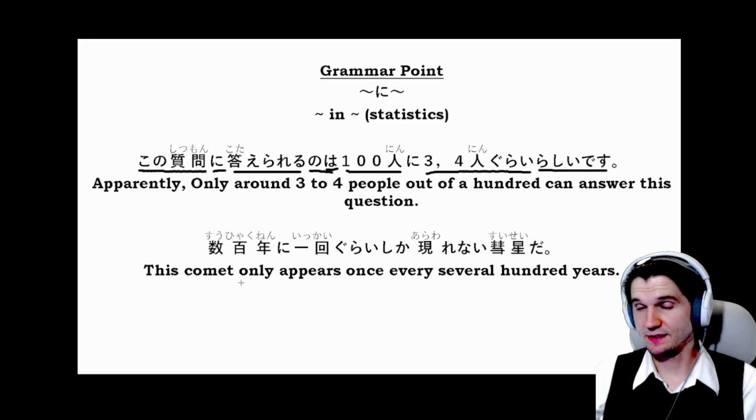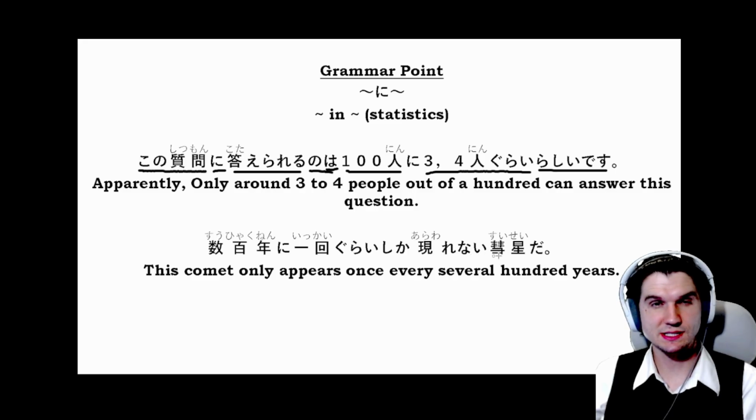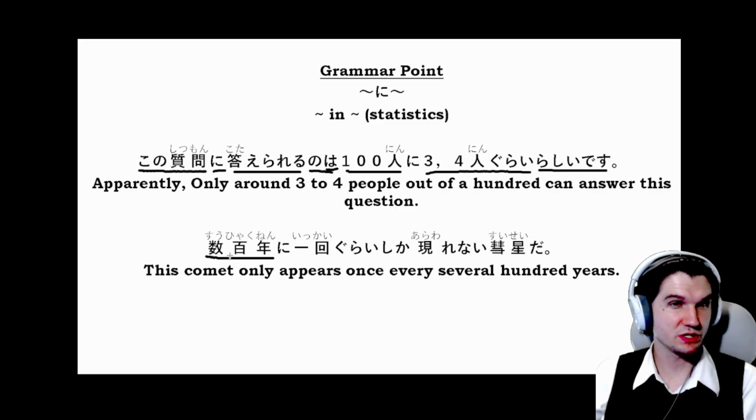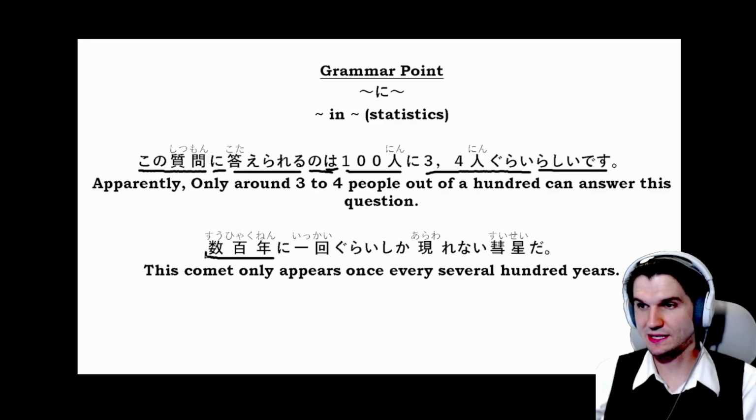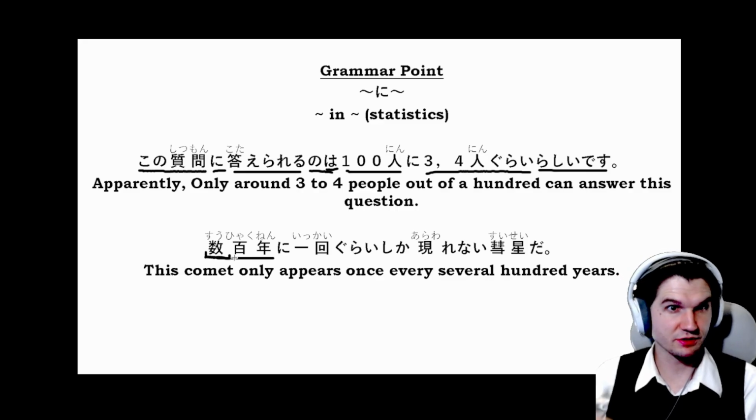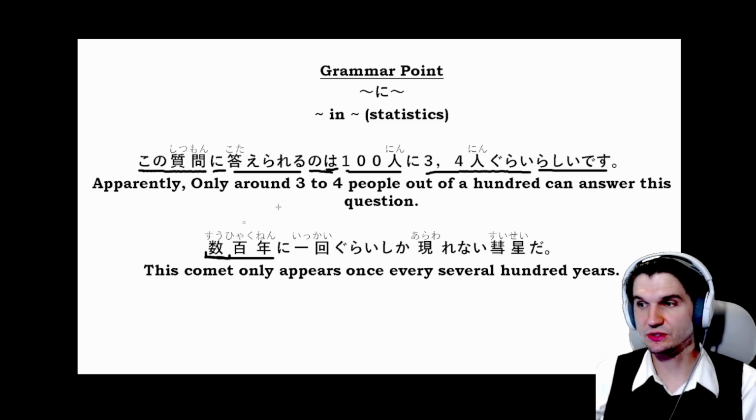So, okay, and then our other examples, we have 数百年に1回ぐらいしか現れない彗星だ。So 数百年. So we have 100年, which is 100 years. This su is like several when we add it in front of another number. So 数百年 would be several hundred years. Ni, and this is a ni from the grammar point, 一回. So 一回 would be one time. So we have out of several hundred years, one time.